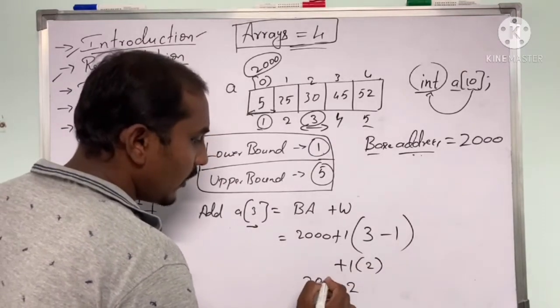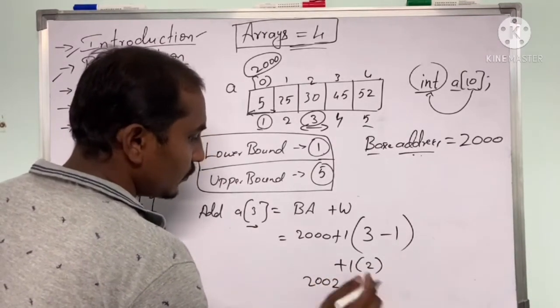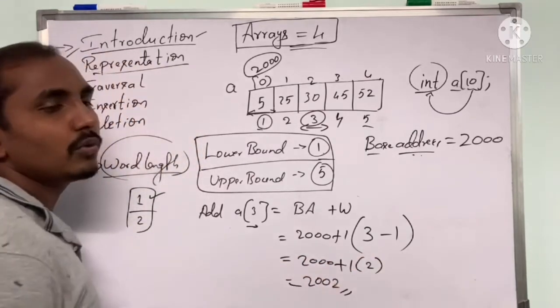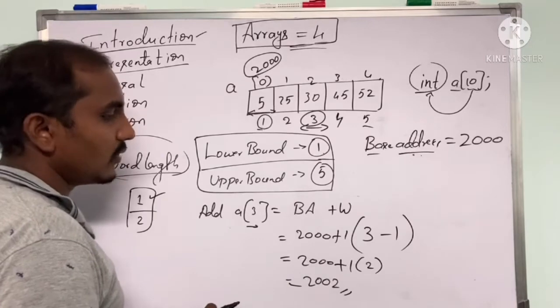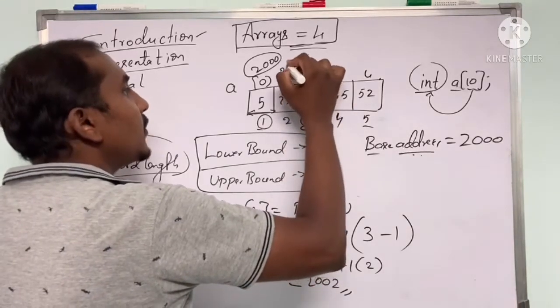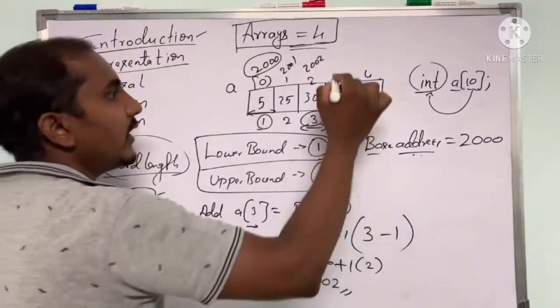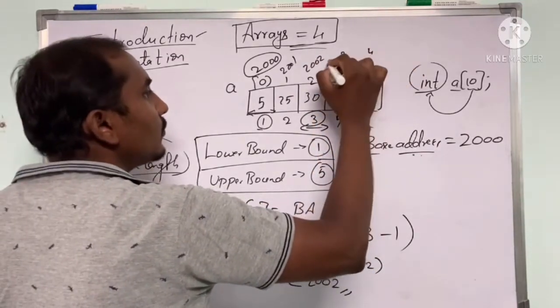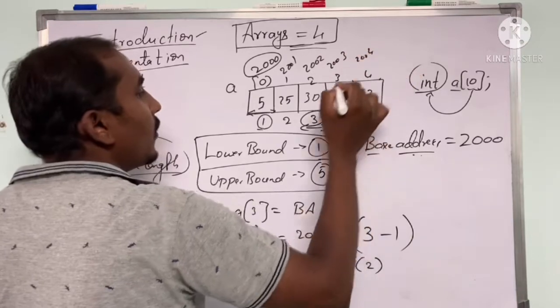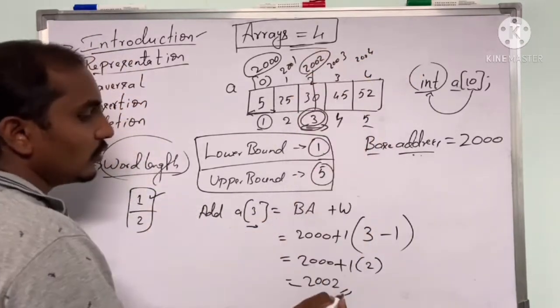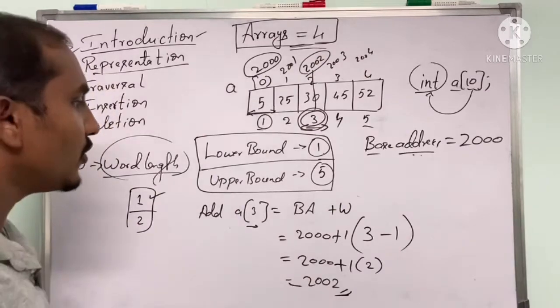So 2000 plus 2, we get the address 2002. So this will be 2001 and this will be 2002, and it continues 2003, 2004. If you observe, the third position has the address 2002.